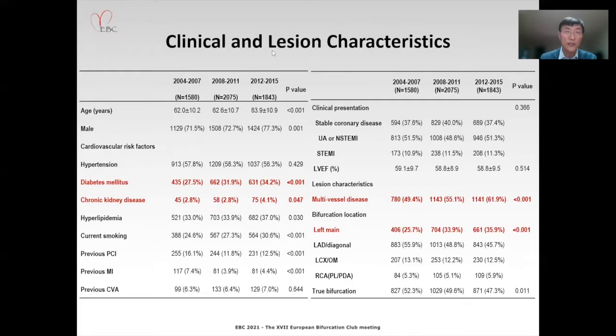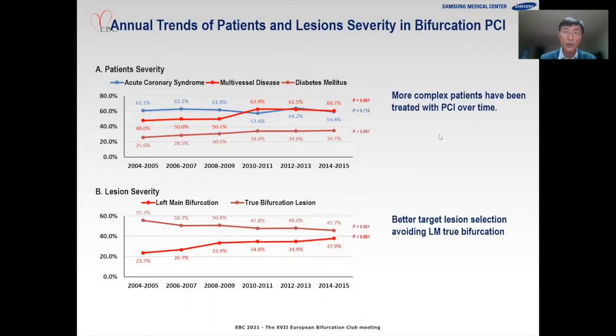So these are the clinical and lesion characteristics according to the three trimesters divided by period. The proportion of diabetes has increased, and also the proportion of chronic kidney disease has increased over time. The multivessel disease proportion also increased significantly, and left main bifurcation is more widely included in the later trimester. So more complex patients have been treated with PCI over time.